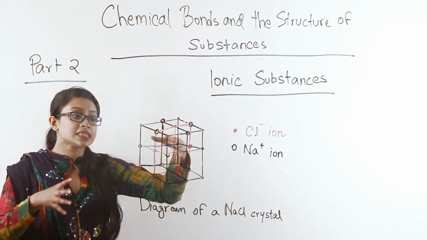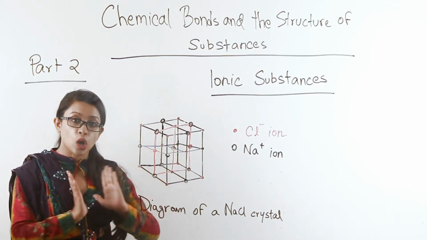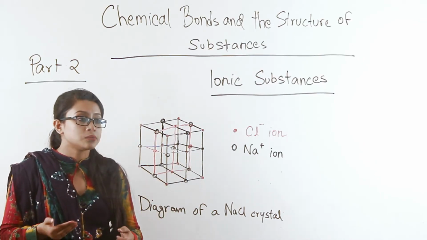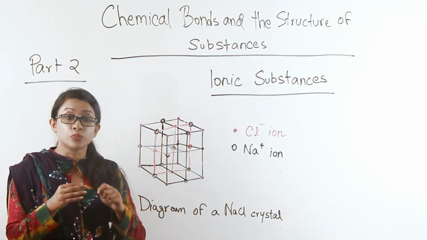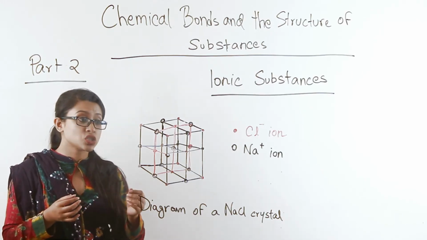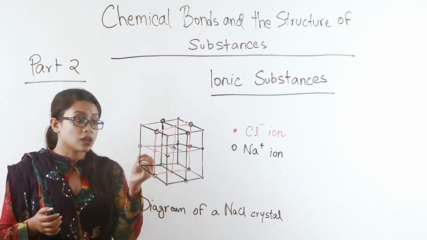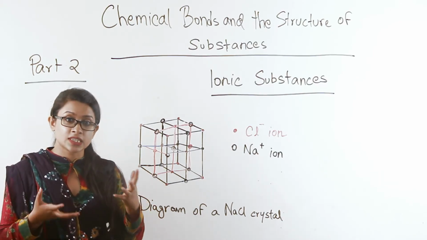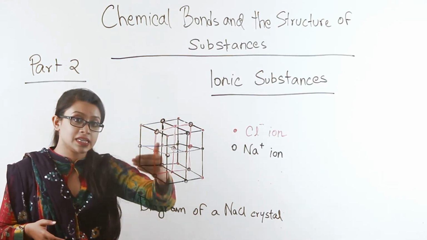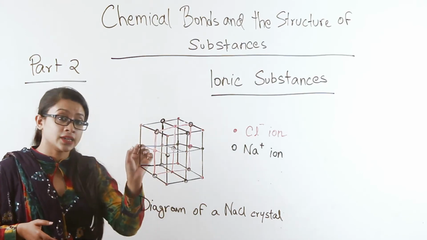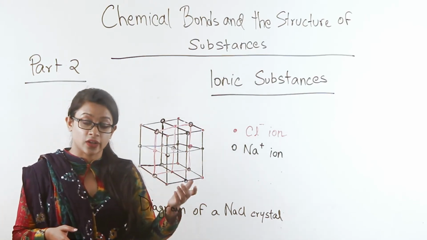So you see, this structure is so compact, so regular, and so beautifully attached in such a meticulous manner, each ion strongly bonded with another.